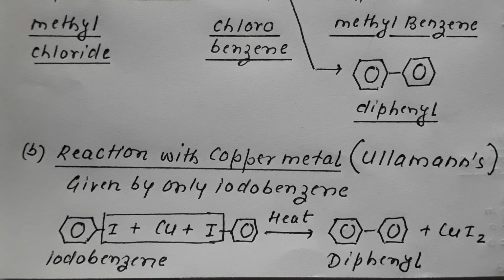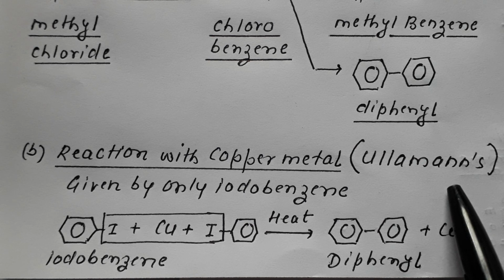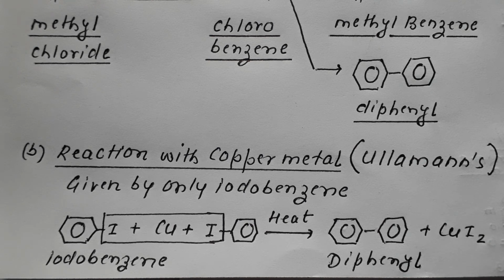This reaction of iodobenzene with copper to obtain diphenyl on heating is termed Ullmann's reaction. Remember, this reaction is given only by iodobenzene. Other haloarenes do not undergo this kind of reaction.